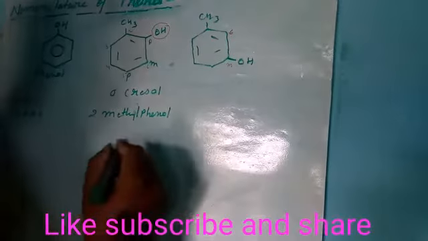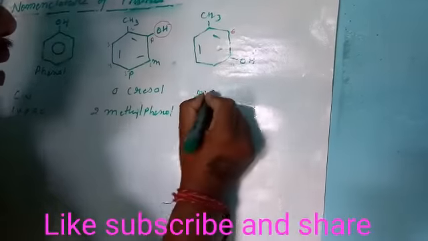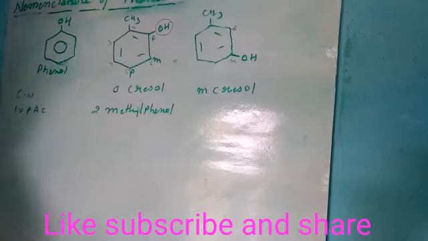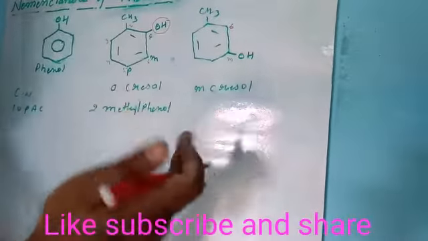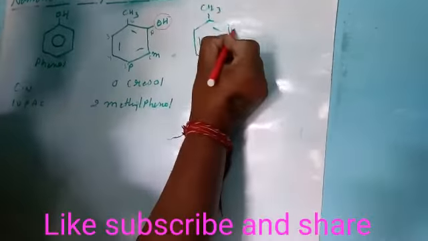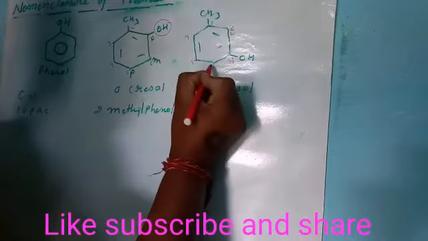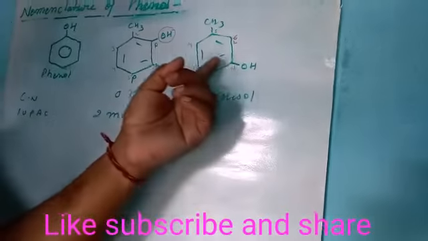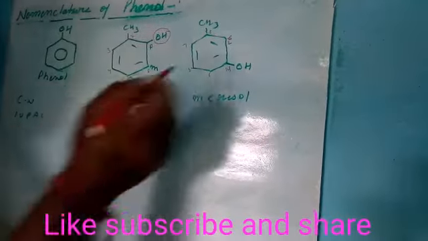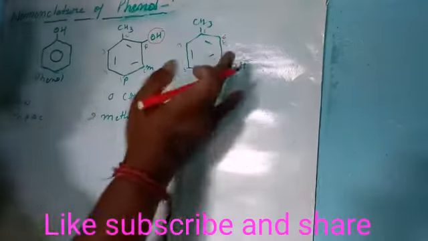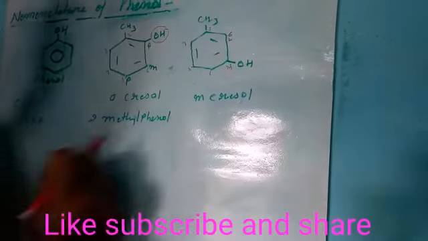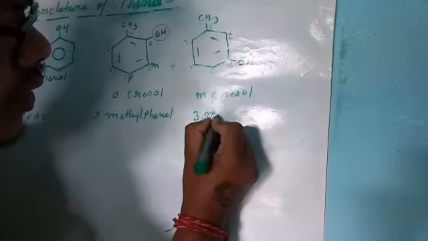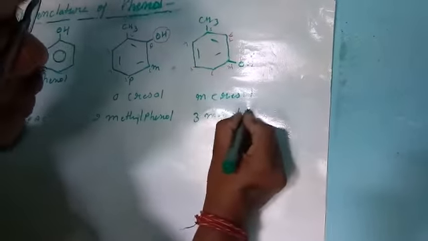So the common name is meta cresol. For the IUPAC name, this is the first carbon, second, third, fourth, fifth and sixth. Why do we take this as the first carbon? Because the main functional group, the hydroxyl group, is connected to this carbon. So the name is 3-methylphenol.